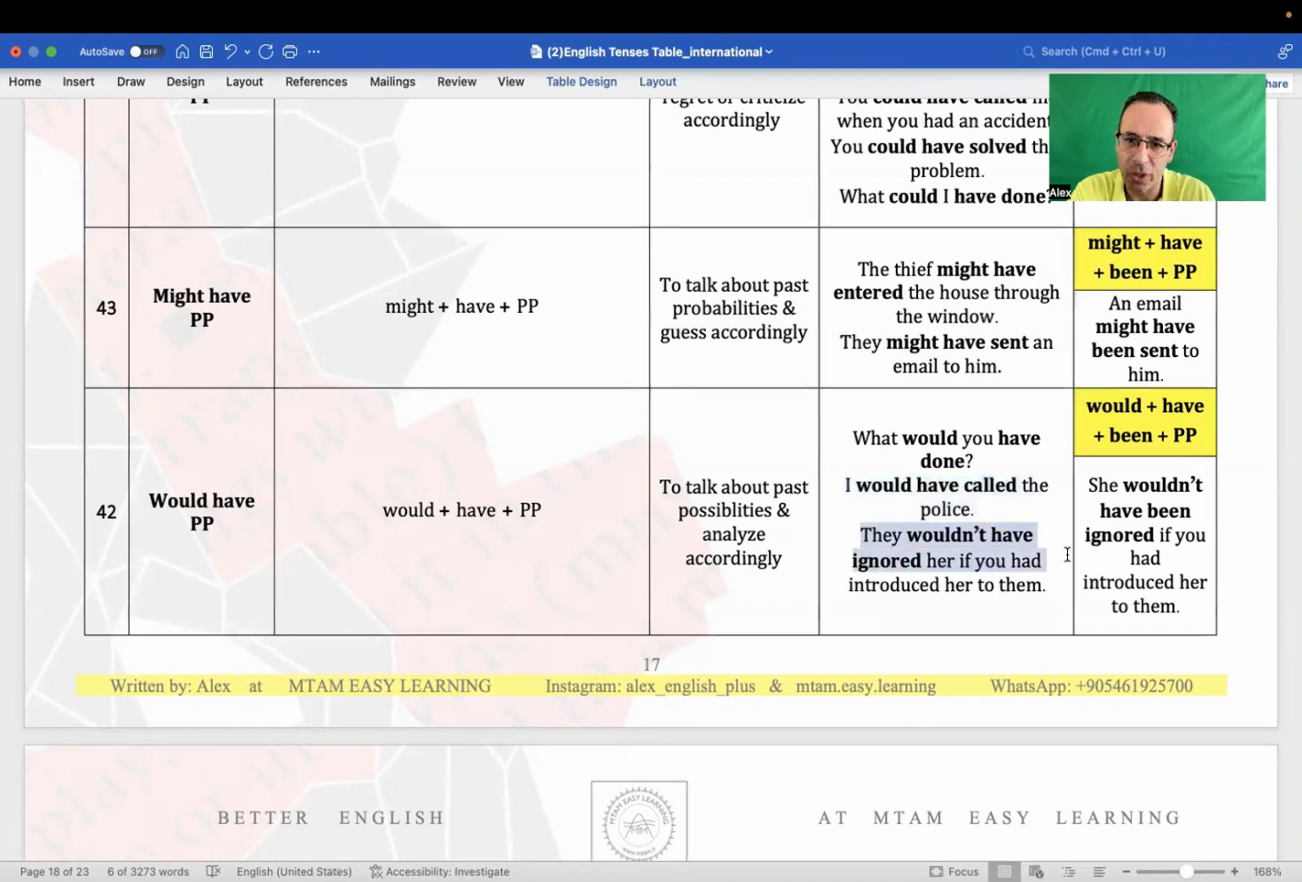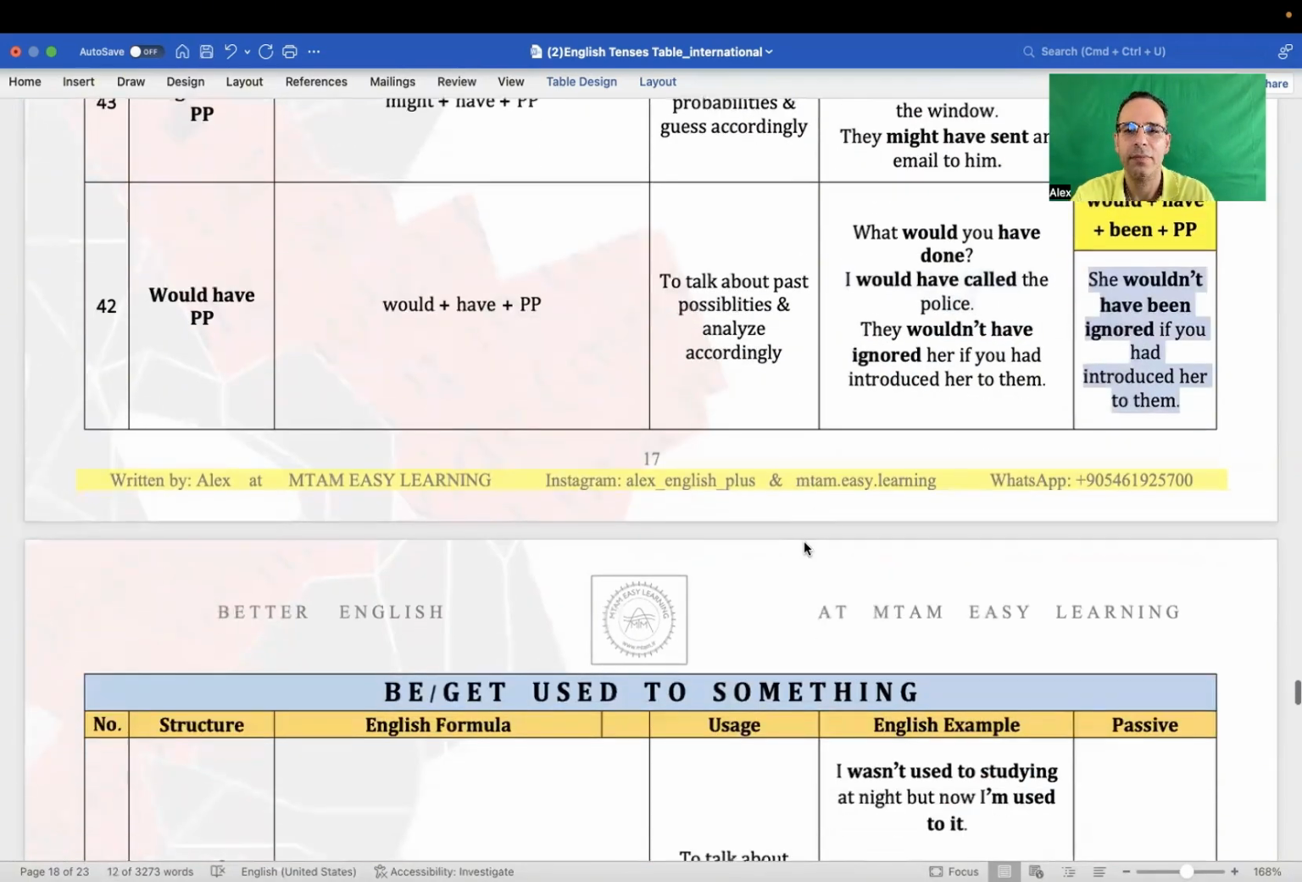They wouldn't have ignored her if you had introduced her to them. So she wouldn't have been ignored if you had introduced her to them. Okay, so this is conditional type 3, as I told you. Thank you.